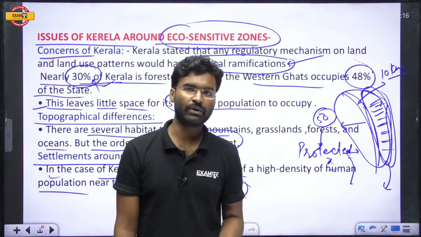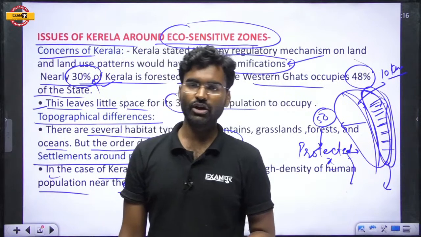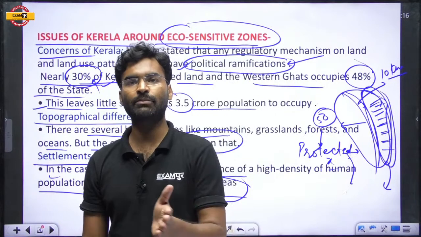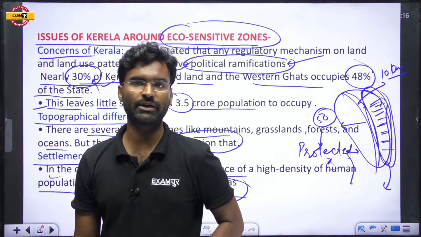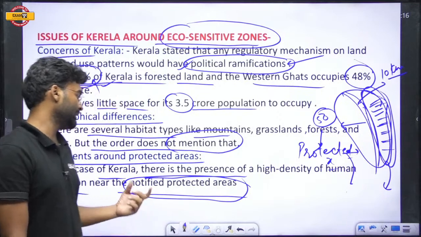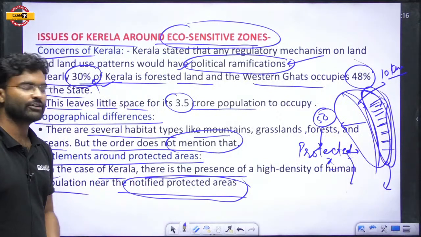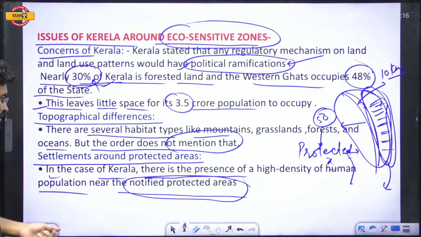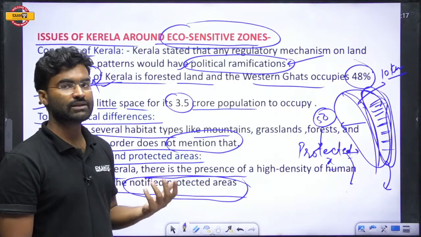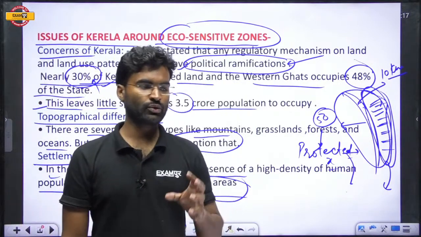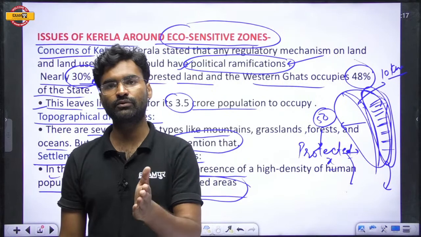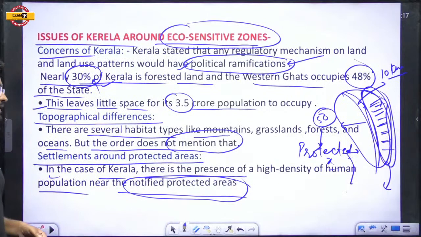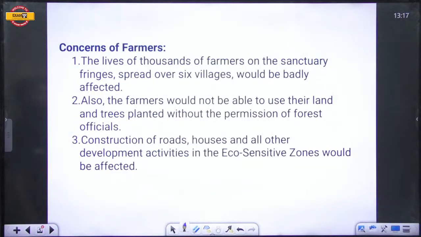complexities, like administrative complexities and economic complexities. So it is not an easy task to rehabilitate any person from that particular region to another region. It would be very hectic for the state governments. So it is a very tough task. In Kerala, the terrain is different. If the terrain is different, to rehabilitate a person from one region to another region is a very tough task. So I think these are the main concerns of Kerala.